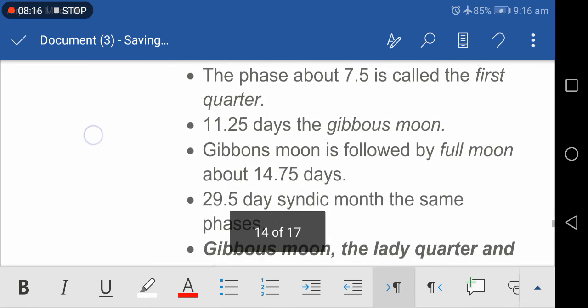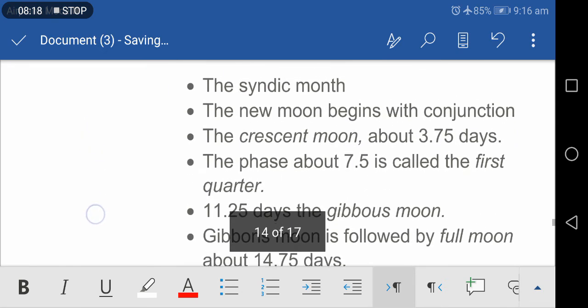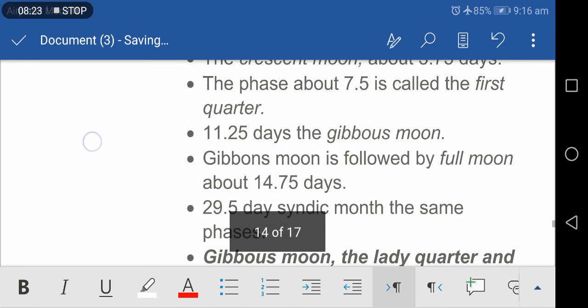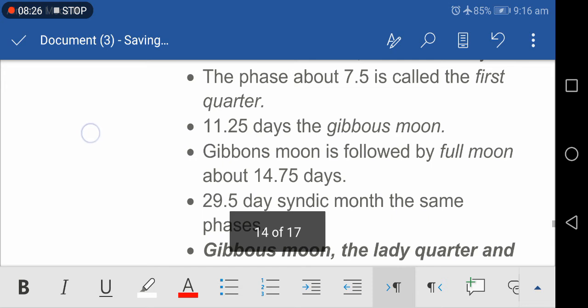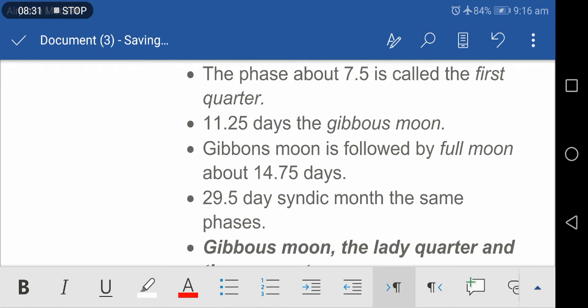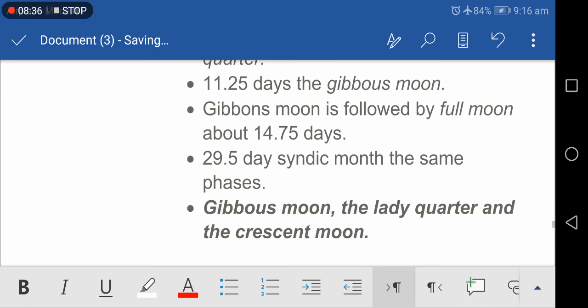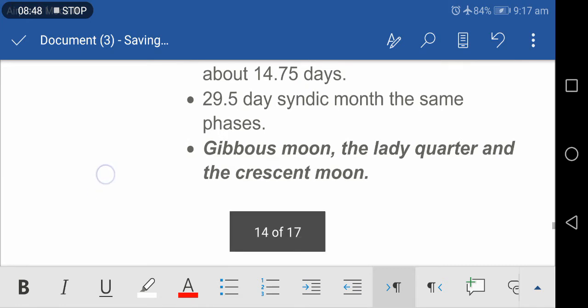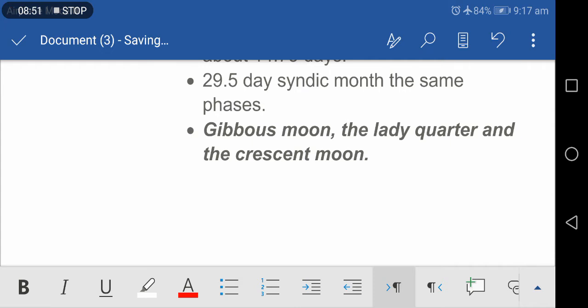About 11.25 days after the new moon occurs the gibbous moon. The gibbous moon is followed by the full moon about 14.75 days after the conjunction. During the remaining days of the 29.5 day synodic month, the same phases of the moon are repeated in reverse sequence: gibbous moon, the last quarter, and the crescent moon.